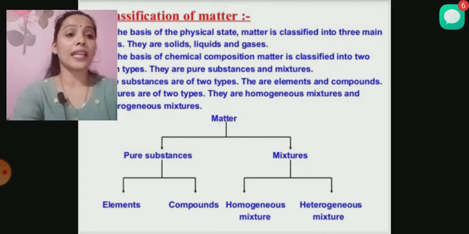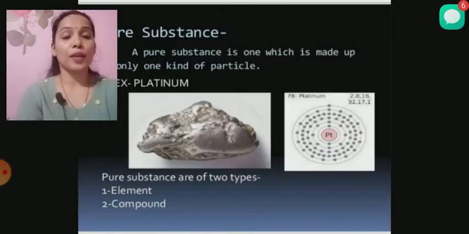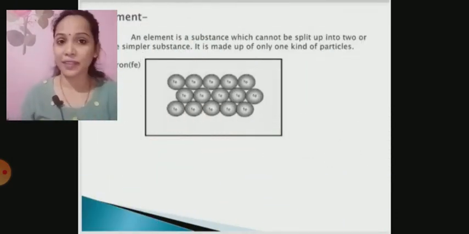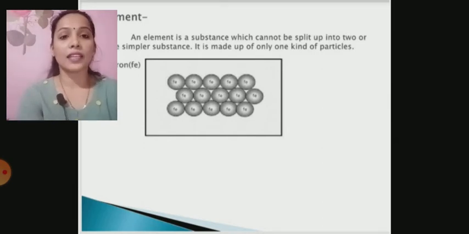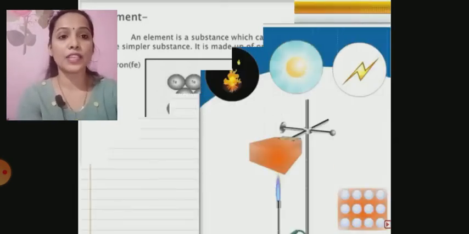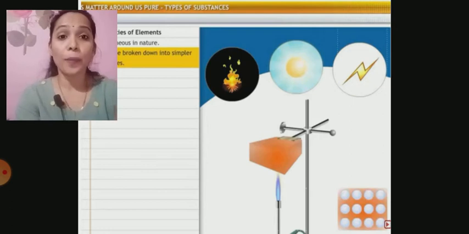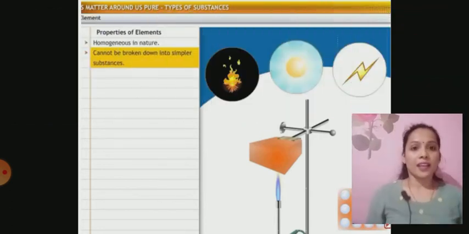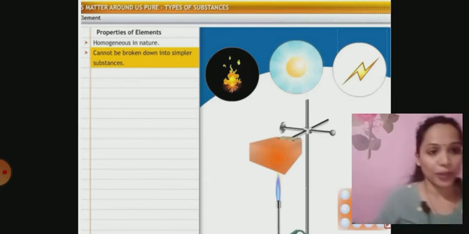Okay. What else we learned? We learned that pure substances are further classified into element and compound. That also I have just explained to you. What are the properties of pure substances? If you see the properties of pure substances, properties of elements, sorry.